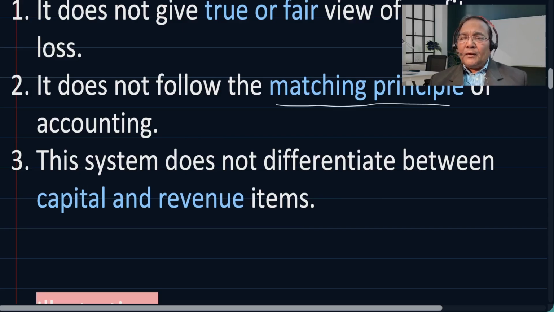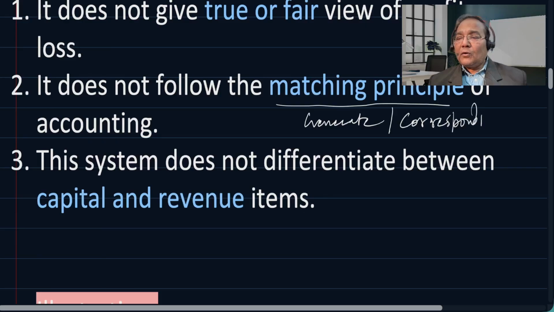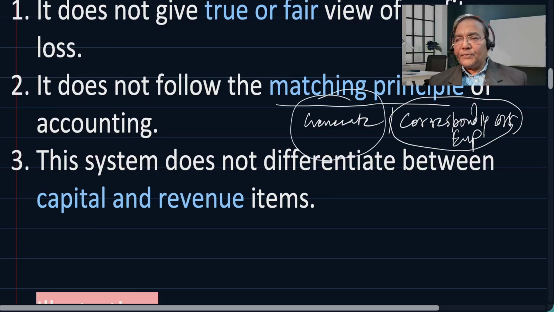In order to generate revenue, there has to be a corresponding cost or expenses. This is to be there. Unless we incur the expenses, there cannot be generation of revenue.